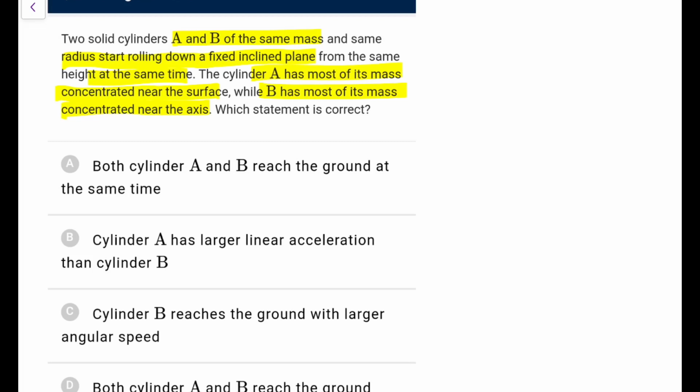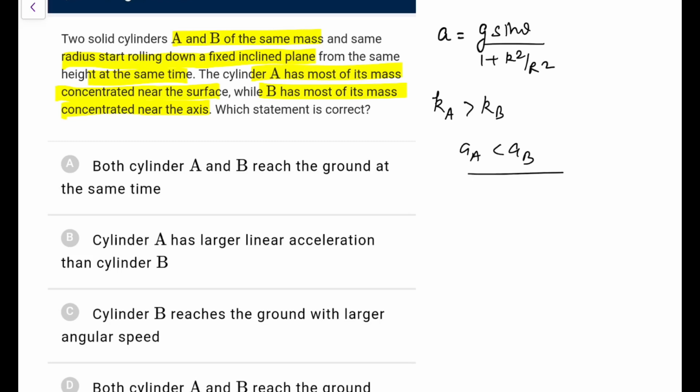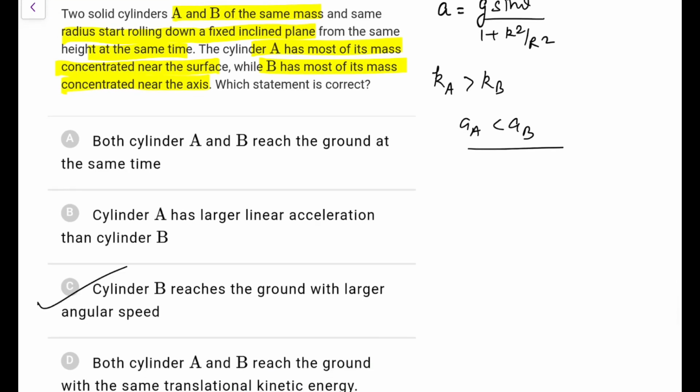They are rolling, so acceleration is equal to g sin theta upon 1 plus k square by r square. Now A has most of its mass near its surface, so you can clearly say k for A would be greater than k for B. K for A is greater than K for B, that means acceleration for A is lesser than acceleration for B, so B will reach faster and B will have a larger linear acceleration. So this would be option C. It will reach earlier with a larger angular speed.